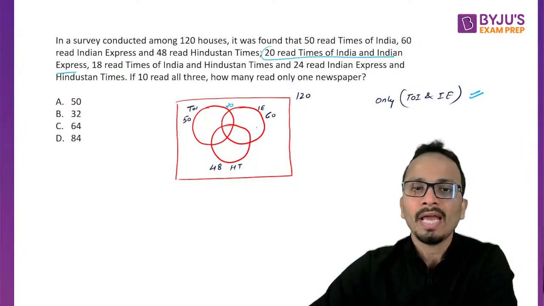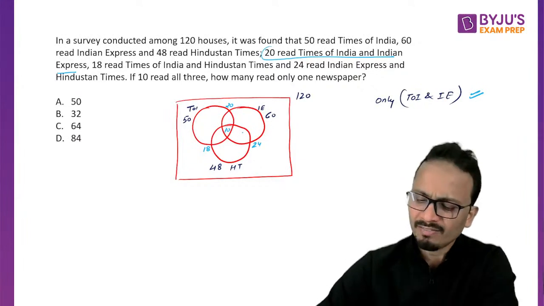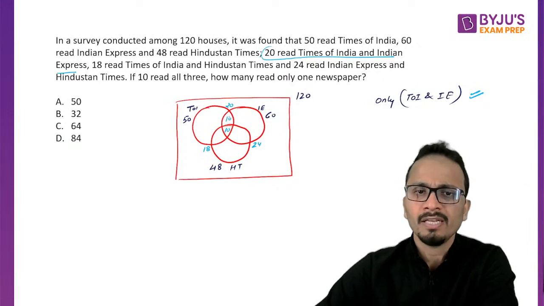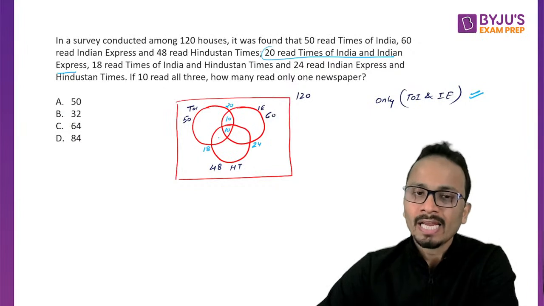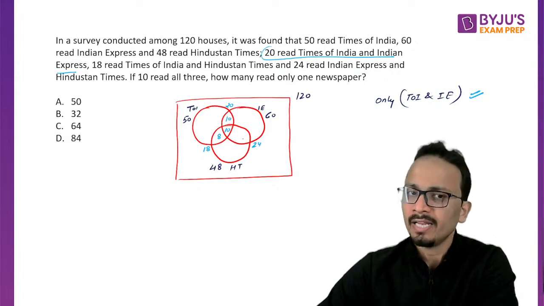18 read TOI and HT. So 18 will come here and 24 will come here. 10 read all three, so this is 10. Now you can find the value of each of these regions. This is 10, so the remaining part will be 20 minus 10, that is 10. Only TOI and HT, that is this region, will be 18 minus 10, that is 8. And only HT and Indian Express will be 24 minus 10, that is 14.